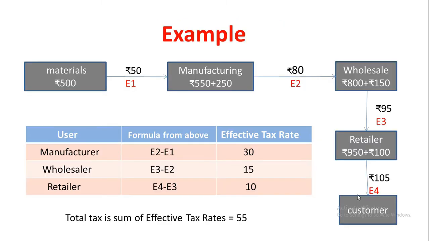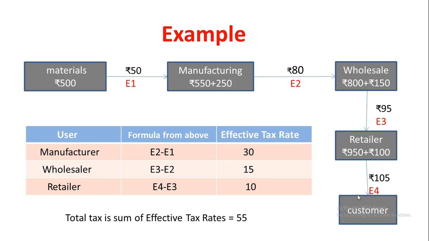Consider an example here. A manufacturer makes clothes and obtains the raw materials for, say, 500 rupees. He paid 10% tax for it, so he got the raw material for 550 rupees. In the process of manufacturing, he adds 250 rupees to it, making a total value of 800 rupees. The 10% tax due on the finished goods will be levied on the manufacturer, that is 80 rupees. Now, under the GST system, as the manufacturer has already paid certain tax while buying raw materials, his effective tax will be the present tax minus the previous tax, that is E2 minus E1 from the diagram.